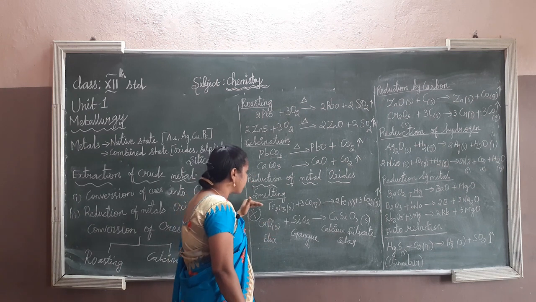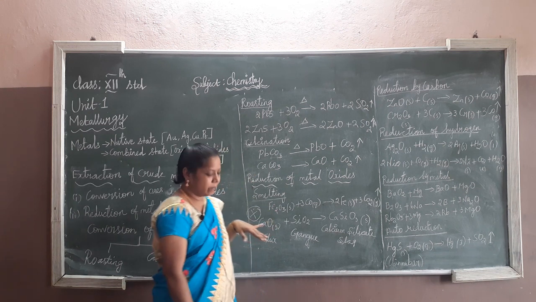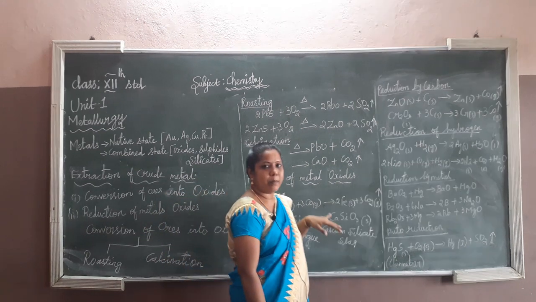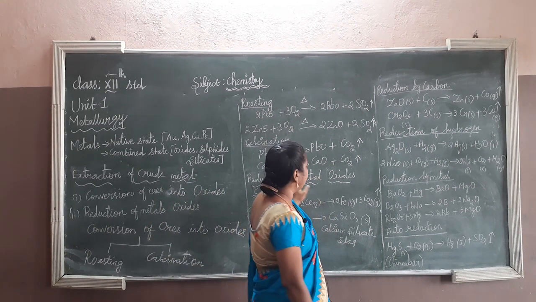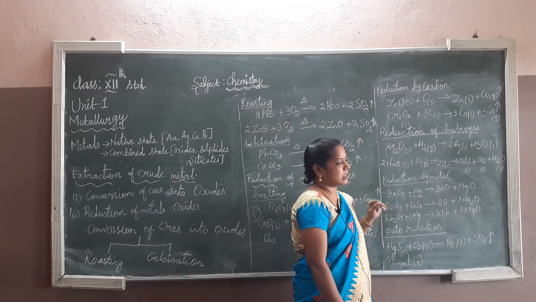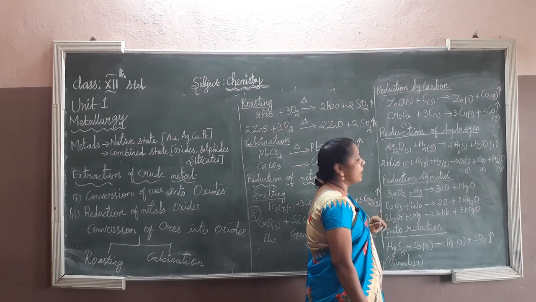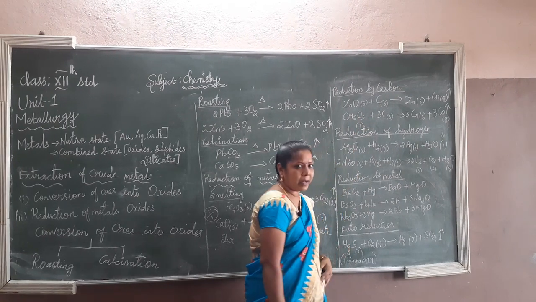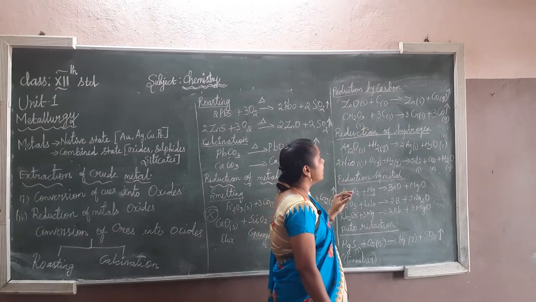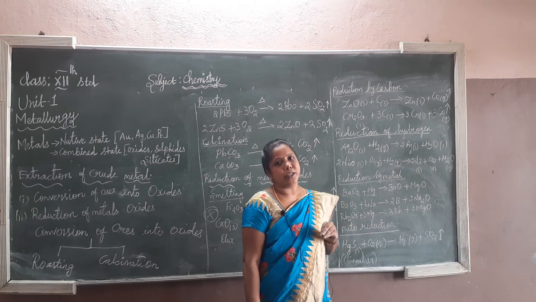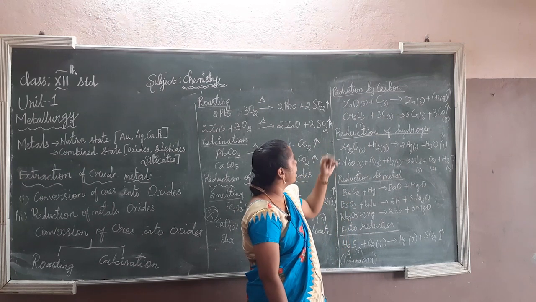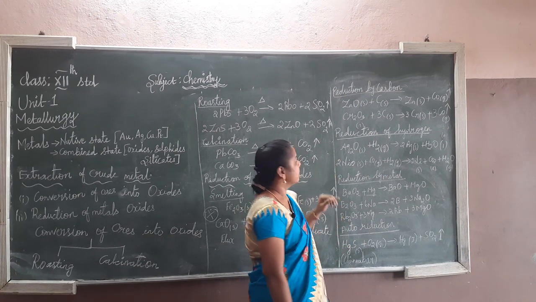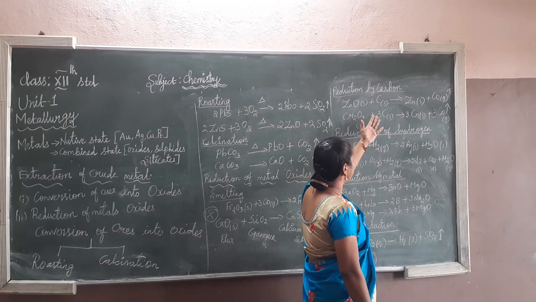And then go for reduction of the metal oxide, which is smelting. Smelting is nothing but the melting process. Okay. Next, go for another process, that is reduction by carbon. Why is it called reduction by carbon? Because carbon acts as the reducing agent. So that is why we have to write down reduction by carbon. Okay. Here carbon is acting as the reducing agent.